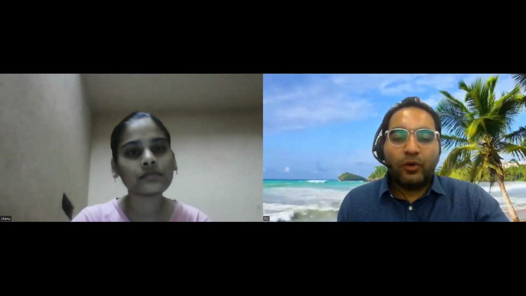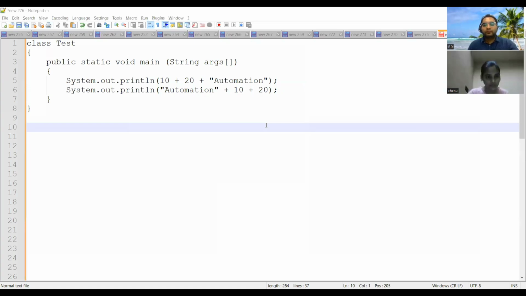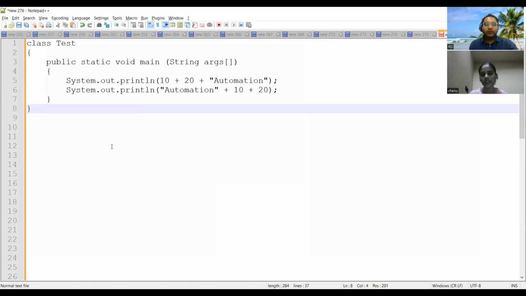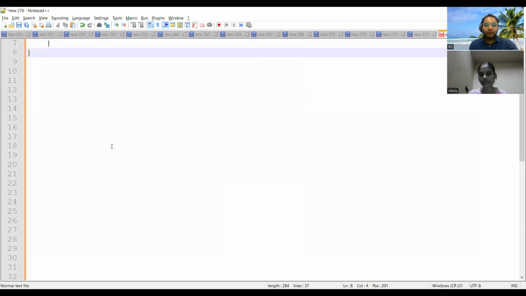Okay. So what would be the output of this program? Sir, if I'm not wrong, it'll print the value as 30 and automation. So you can expect two outputs here. Yes, sir. Two outputs, right? One is 30 plus automation, and second one is automation plus 30.